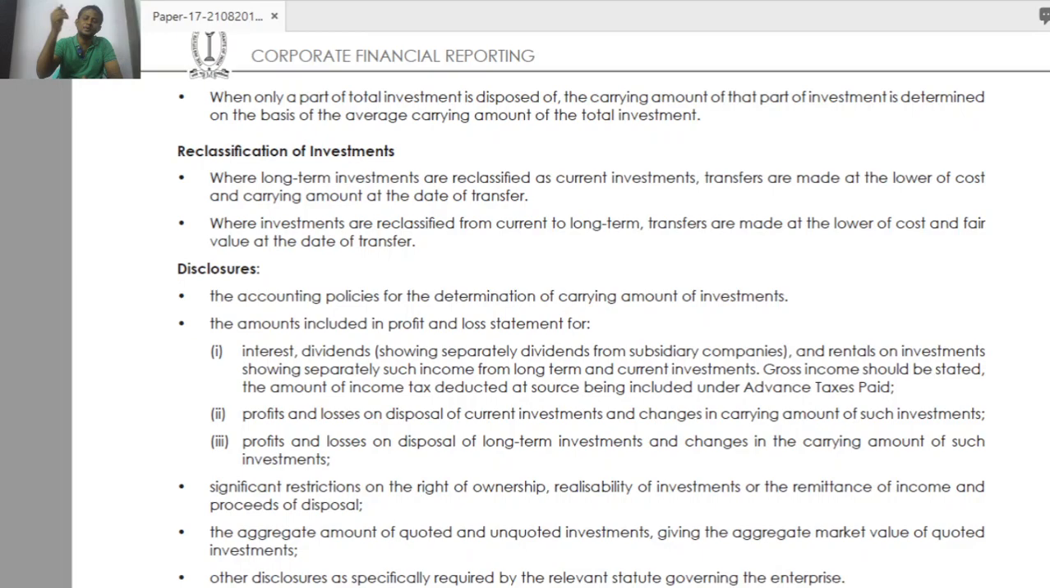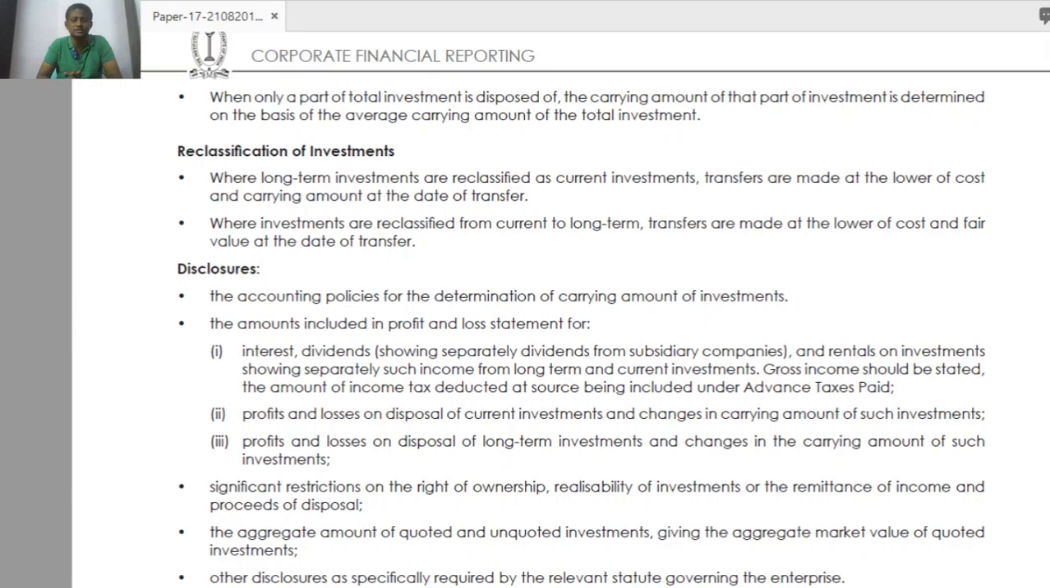What are the major items? For AS 13, what should be disclosed? What is the first item? Accounting policy for determination of carrying amount of investment. So what is the policy used? Cost, we arrived at the cost. That is the carrying amount of investment. That may include how you arrived at the fair value, how you arrived at the realizable value. We have to give an explanation. Carrying amount of investment may be anything, cost or realizable value, fair value. There will be different scenarios, so how we arrived at the accounting policy, that we have to explain.